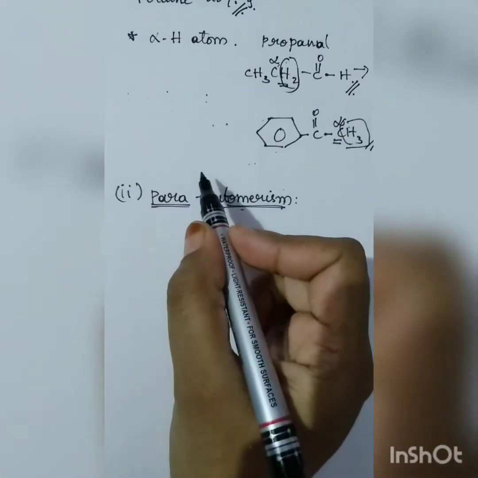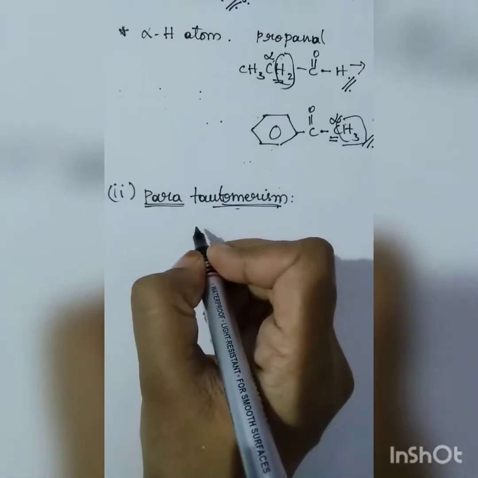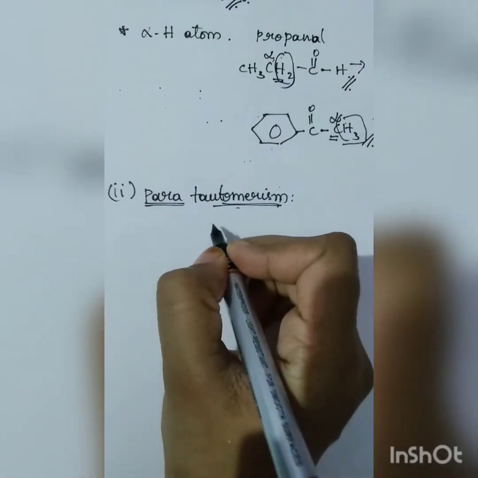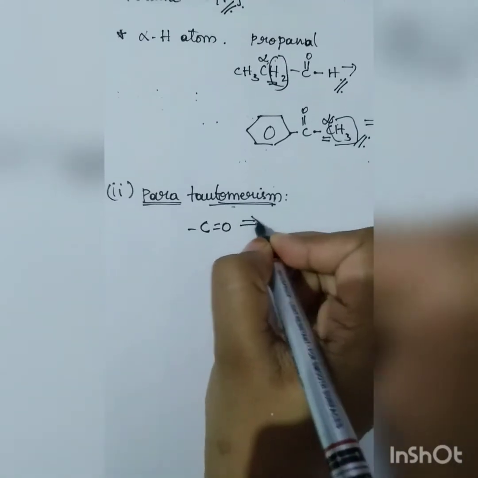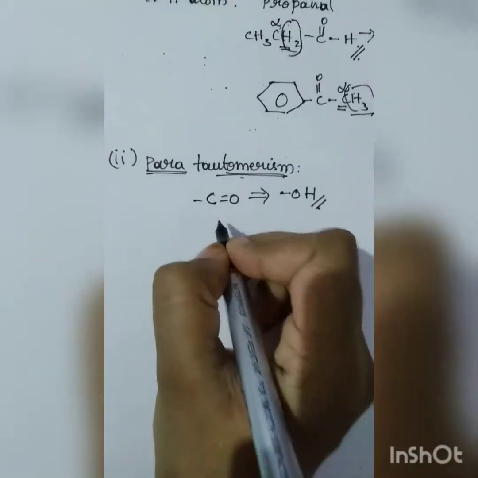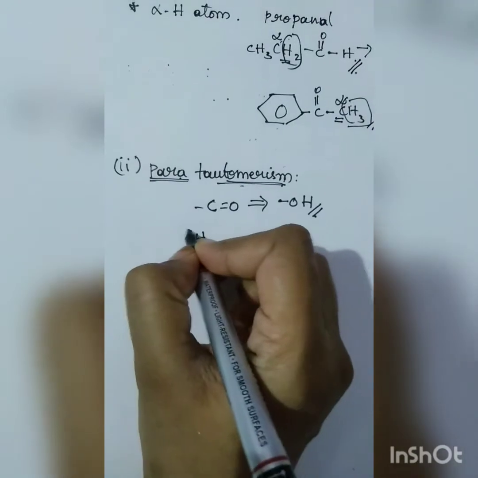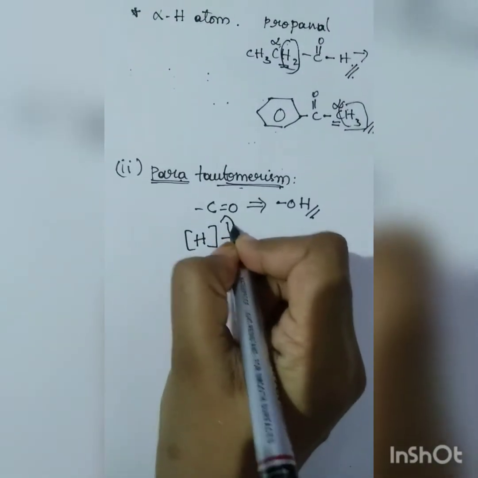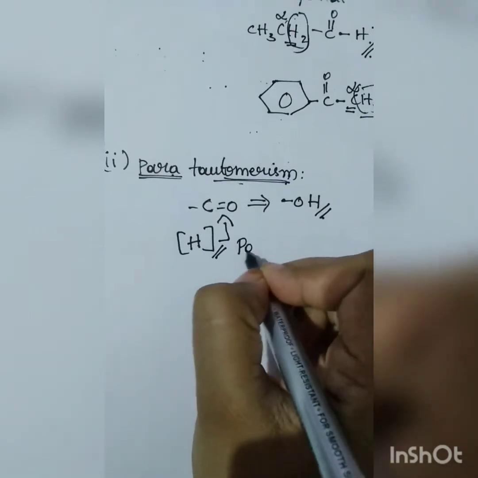What is the difference between the keto-enol system and para-tautomerism? Here also the ketonic group is going to convert itself into an alcoholic group. The only difference is that the hydrogen present in the ketonic compound should be a para hydrogen.